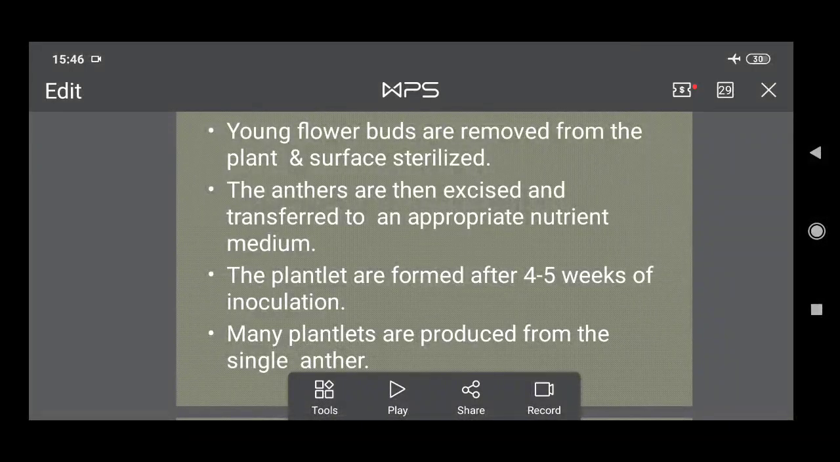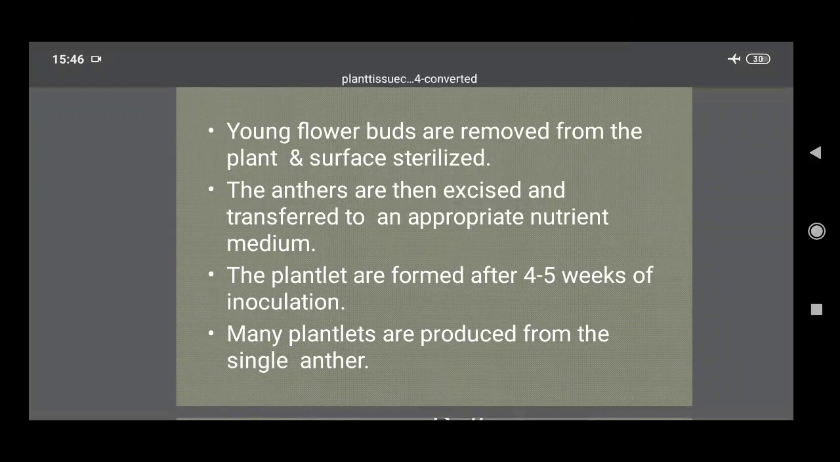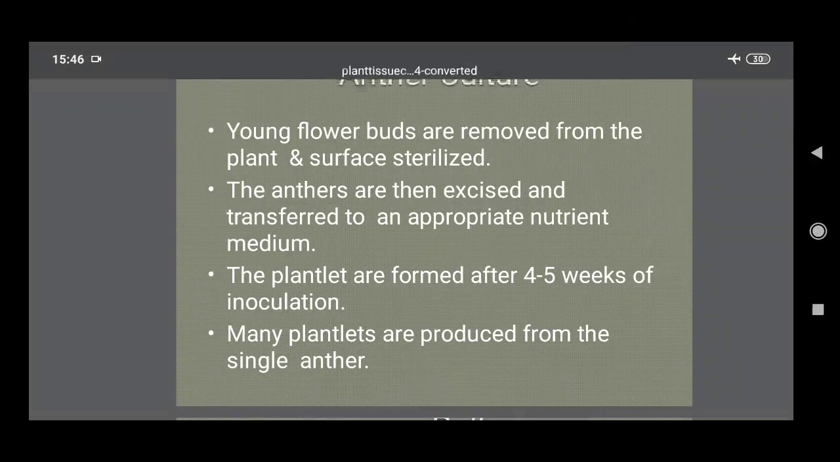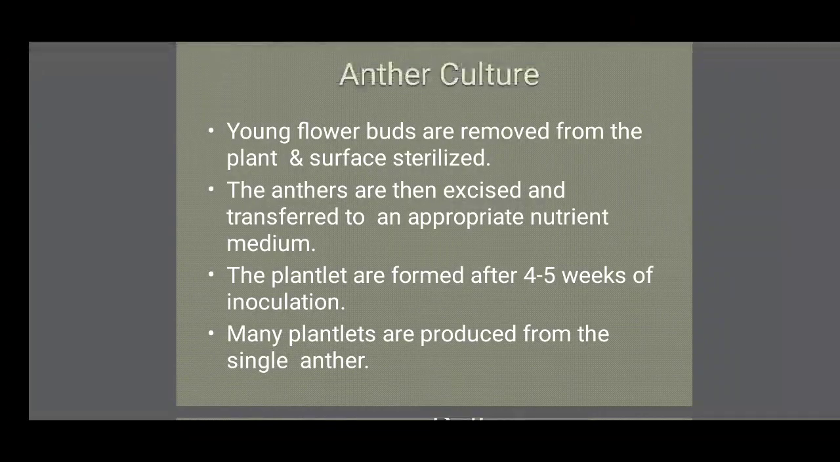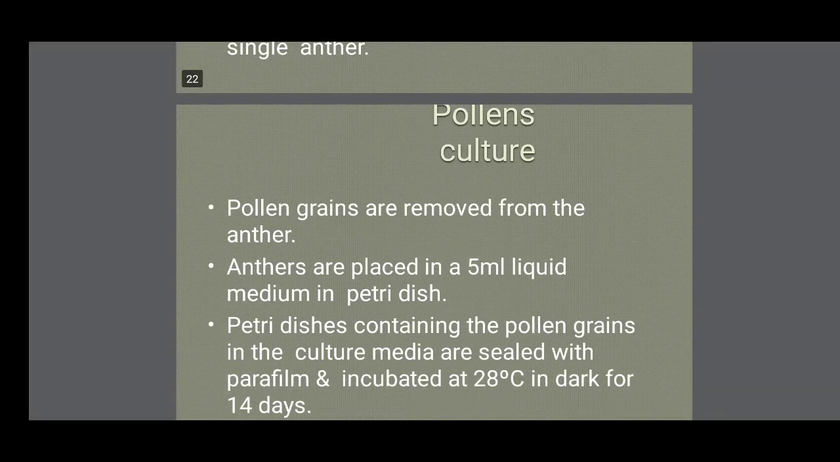Anther culture is another important culture. Young flower buds are removed from the plant and surface sterilized. The anthers are then excised and transferred to an appropriate nutrient medium. The plantlets are formed after 4 to 5 weeks of the inoculation, when plantlets are produced from the single anther.